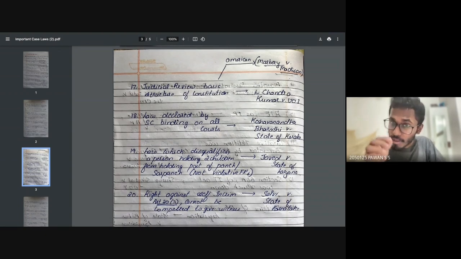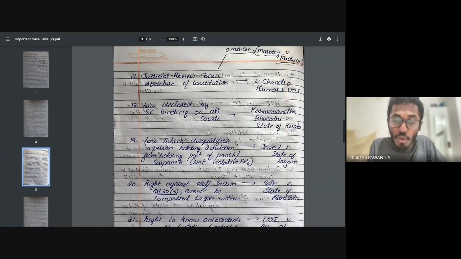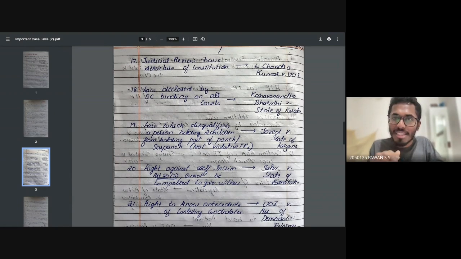18th question. Law declared by the Supreme Court is binding on all courts. So what is decided by the Supreme Court is completely binding on all courts, was decided in the case of Kesavananda Bharati versus State of Kerala.